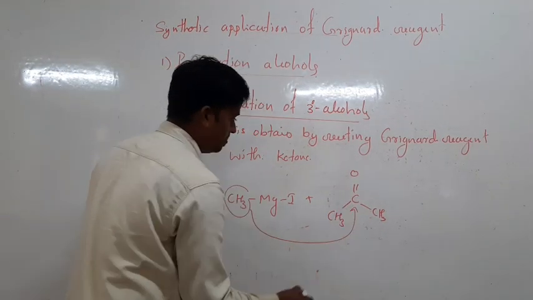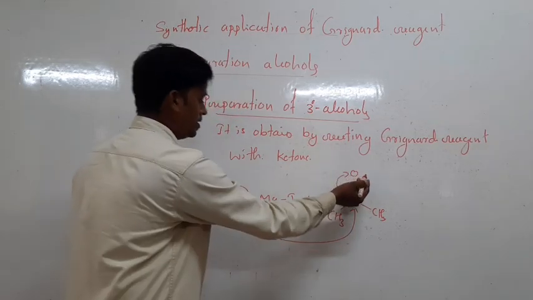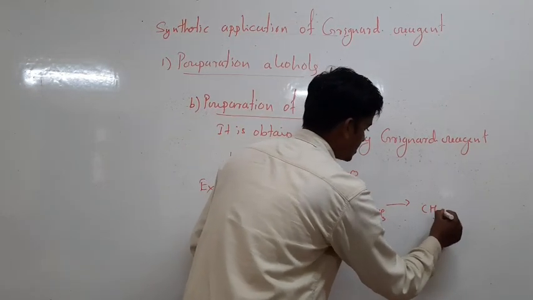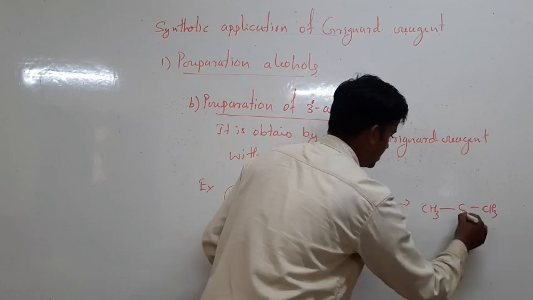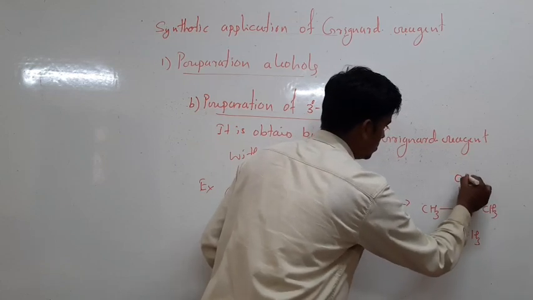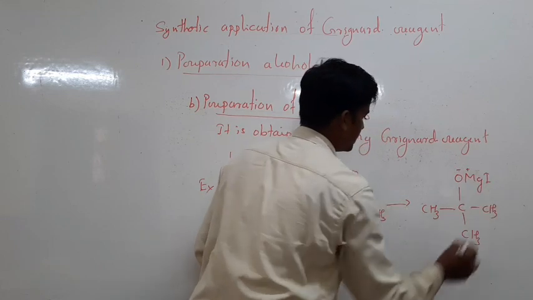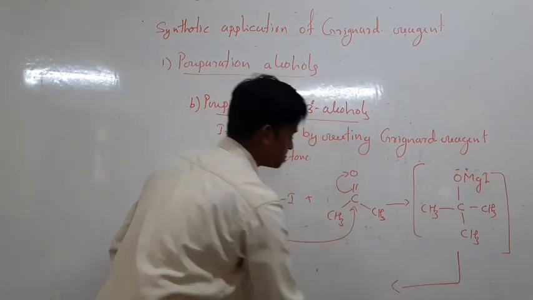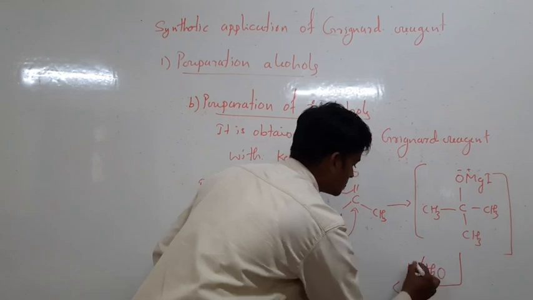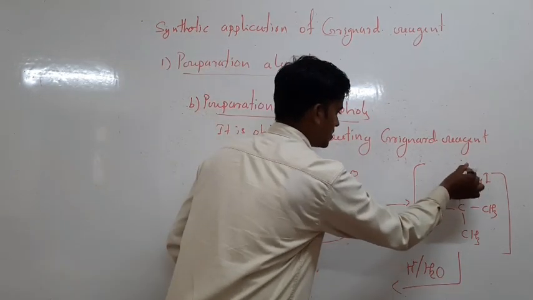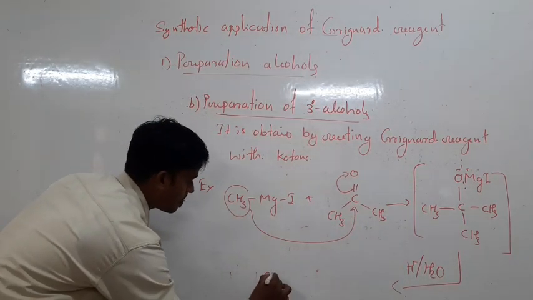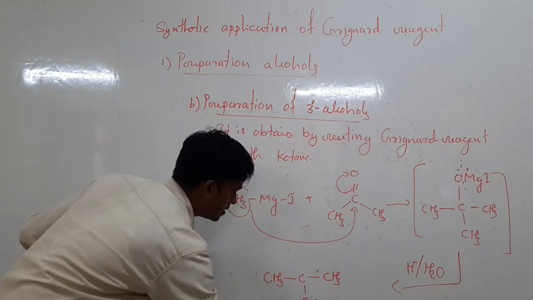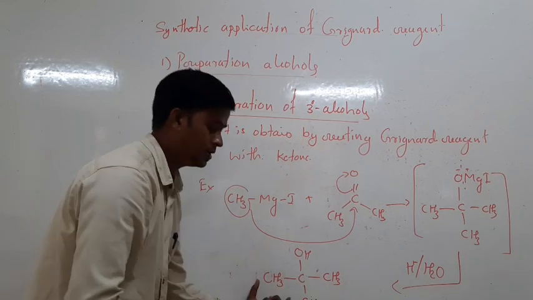The methyl group is attached to the carbonyl carbon, the double bond shifts to the oxygen atom, and the oxygen is bonded with magnesium iodide to give the addition product (CH3)3C-O-MgI. This undergoes acid hydrolysis to give the final product, (CH3)3C-OH. This is our tertiary alcohol.